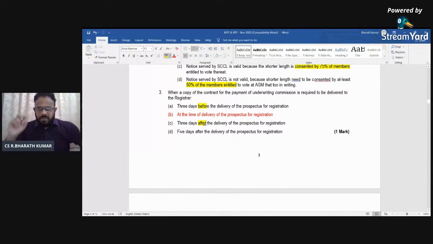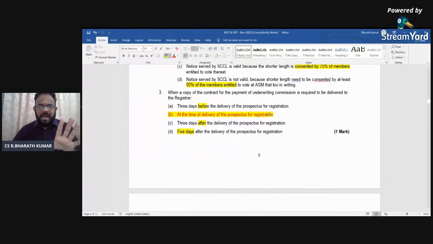This they will confuse. If you know the full keywords, it is at the time of delivery of prospectus for registration, whether shares or debentures are to be considered, and you will have to compare it with AOA. So it is not before or after, it is at the time of delivery of prospectus. That's the keyword. This is all direct question.